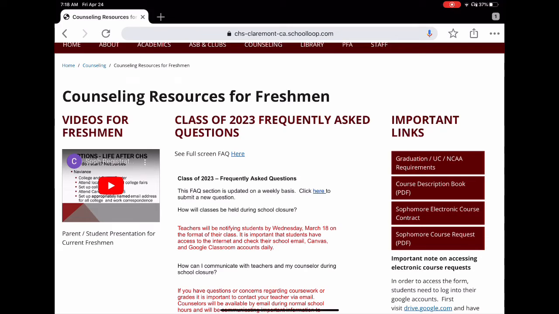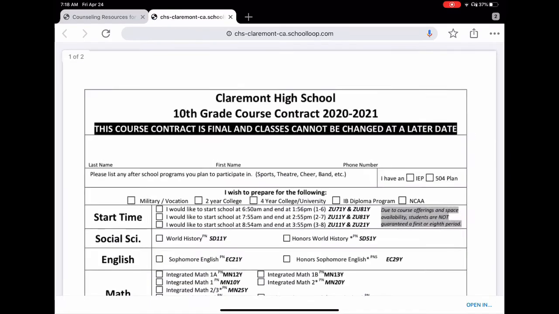Below that is a sophomore electronic course contract. That's what we're going to go over right now. Below that is the paper form of the sophomore course contract, PDF version. And I would recommend taking a look at this before you go to the electronic version, because this has all the information on it that you'll need, and even filling this out before you complete the electronic version. We do not need a copy of this. We do not need this signed back to us.